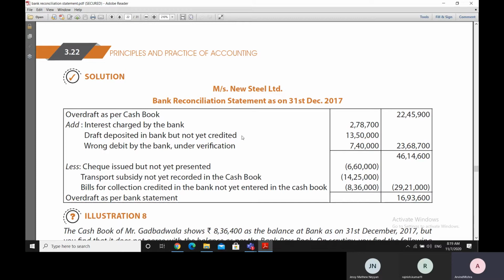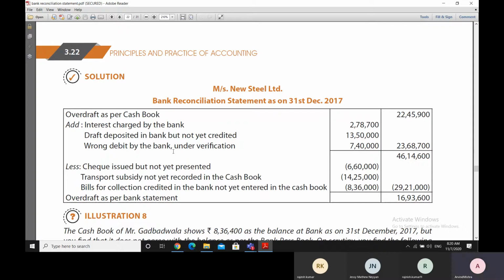So therefore, the bank statement balance is lesser than the cash book balance due to this amount also. So therefore, normally while moving from cash book to the bank statement, we need to reduce this amount, but since we started with an overdraft, we need to add back this amount. So that is why it has been added here.